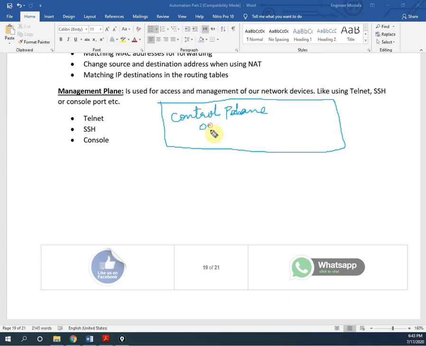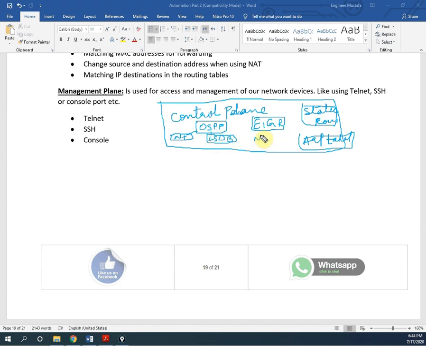In this we can say OSPF is running. Okay, so like this OSPF will run. Example, EIGRP is running. And we can have static routes, and we can have the ARP table in this plane. Also in this one we can have the neighbor table, as we are getting with OSPF, or LSDB, we can say link state database, that one we can have.